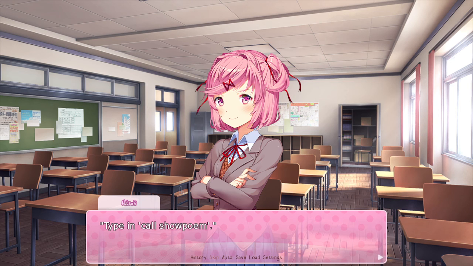Type in call show poem, and then in parentheses. Put in poem equals and then your poem's variable. Your variable should be either M5, N4, S4, or Y4. If your variable goes under a different name, only use that particular variable.